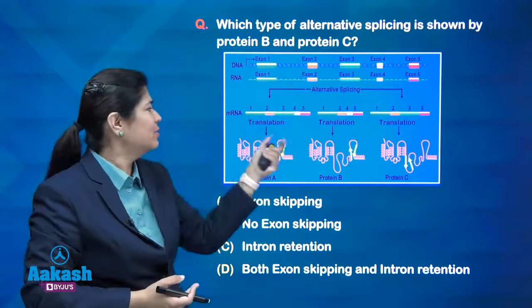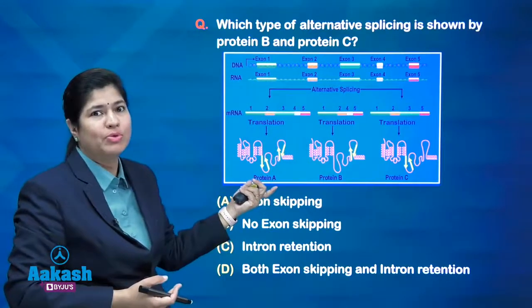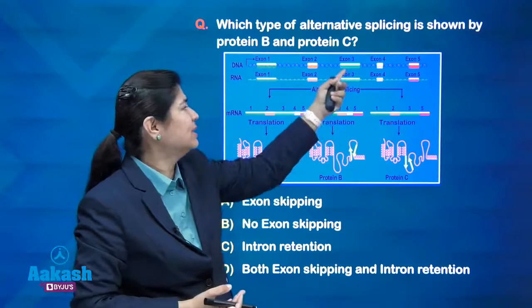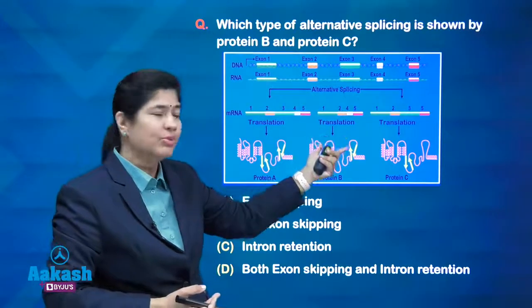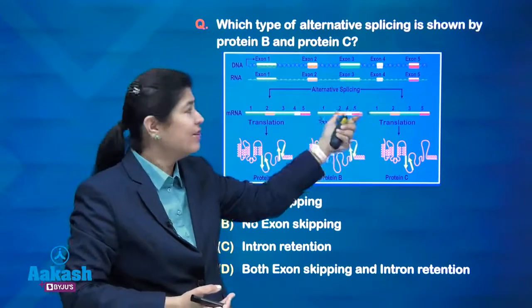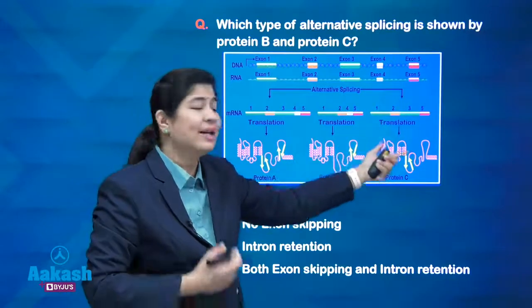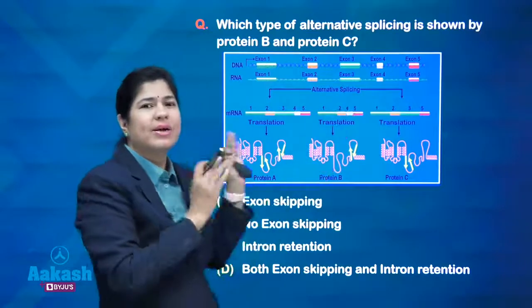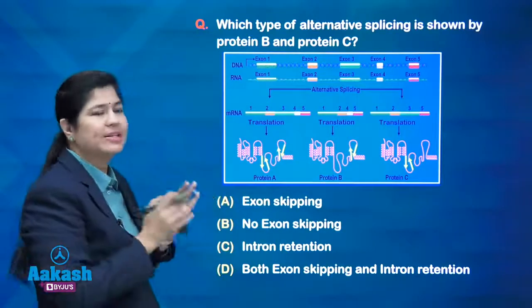When the introns are removed, we get a protein, suppose protein A. Now, if I remove this exon 3, I get another protein which is 1, 2, 4 and 5. If I remove 4 here, I get another protein, protein C, that is 1, 2, 3 and 5. So, this is RNA splicing, alternative RNA splicing we call.